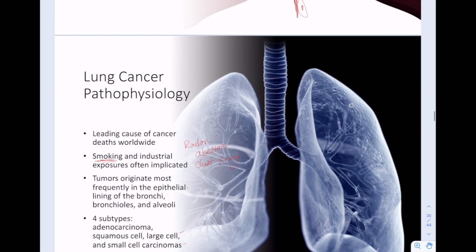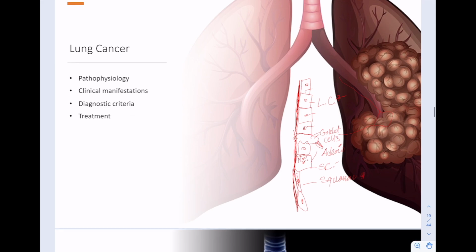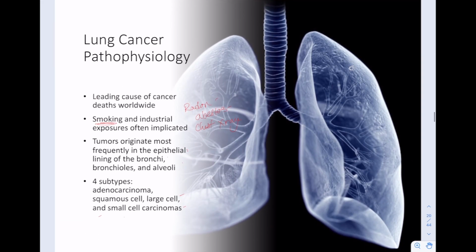Some of these are more or less associated with smoking than others. We see lots of smoking related in small cell carcinomas, but adenocarcinoma is also associated. Large cell carcinomas are slightly more associated. Squamous cell, slightly associated. So along most of these, smoking doesn't do a good thing to them, but the development of these carcinomas is going to be with just repeated exposure to chemicals or to something that's causing damage.